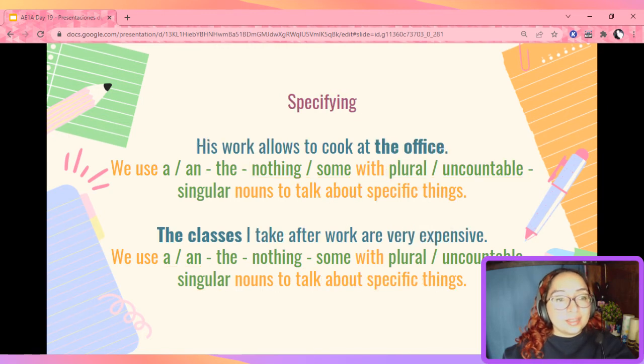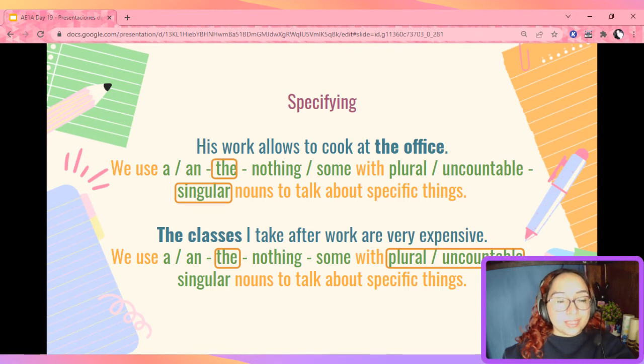Let's continue. Now, how do we specify? Pause the video while you come up with the rules, please. Okay, so let's check. His work allows him to cook at the office. In this case, if you notice, the article we're using is the article the, with a singular noun. And we're talking about something specific, that office. The classes I take after work are very expensive. We continue using the article the, but this is a plural noun. It also applies for uncountable ones. And again, I am talking about something specific.